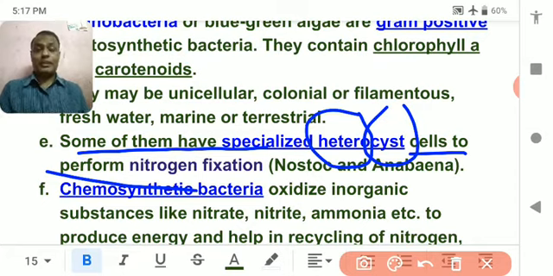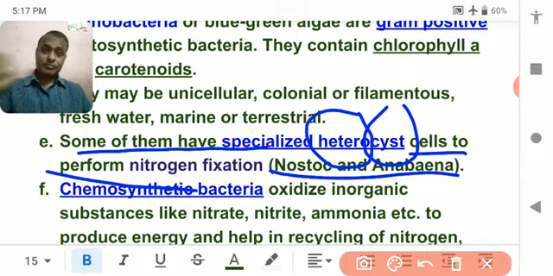They live freely on the soil, so they are able to do nitrogen fixation. They fix the nitrogen into the soil, and thereby they gain energy by breaking down of the nitrate, and thereby they do the chemical method of synthesis of their food.